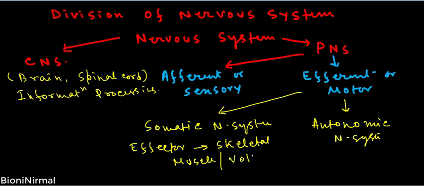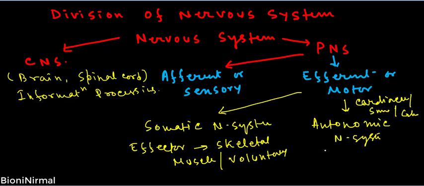In case of the autonomic nervous system, the effectors are cardiac muscles, or smooth muscles, or different types of glands. The effectors of the somatic nervous system are the skeletal muscles, and the effectors of the autonomic nervous system may be cardiac muscles, smooth muscles, and glands. The somatic nervous system is voluntary, and the autonomic nervous system is involuntary.